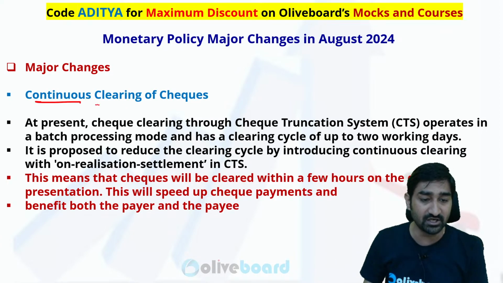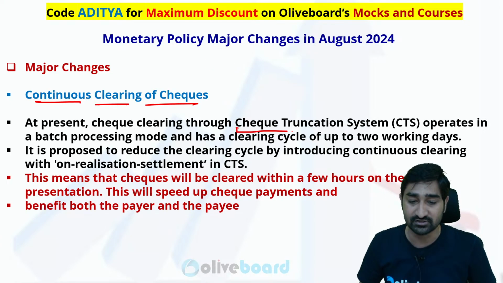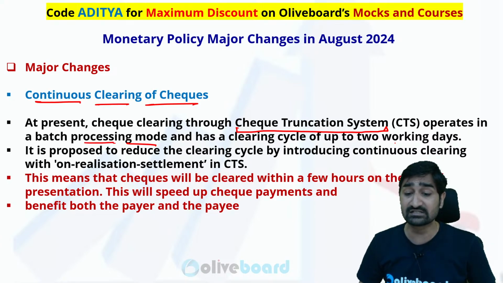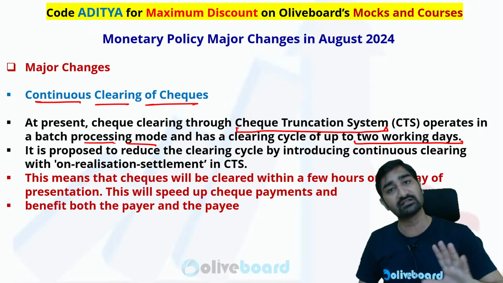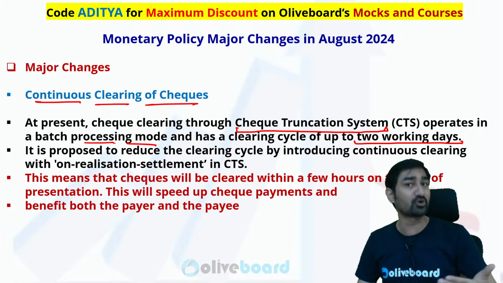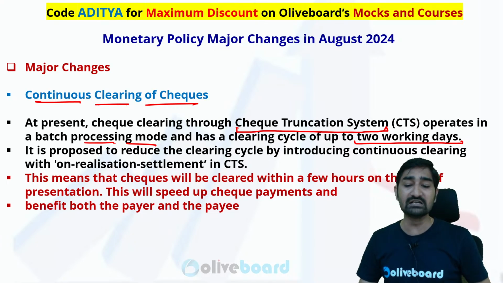Apart from that, continuous clearing of checks. Currently, we are using the check truncation system. Check truncation system operates in process and batches. That is why sometimes it takes up to 2 working days to clear the check. Even though it is a digital format, it still takes approximately 2 working days to clear a check. But RBI is saying that now we will be moving from